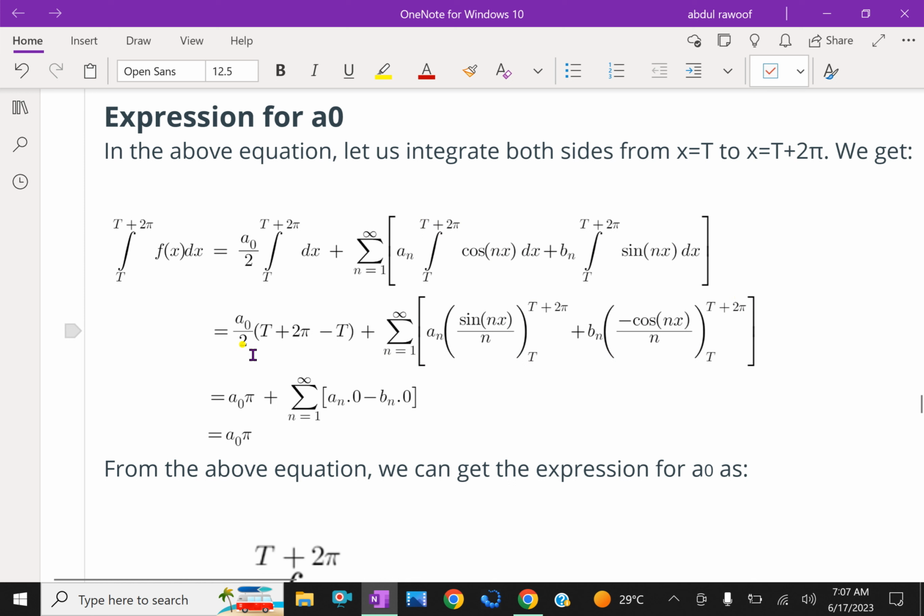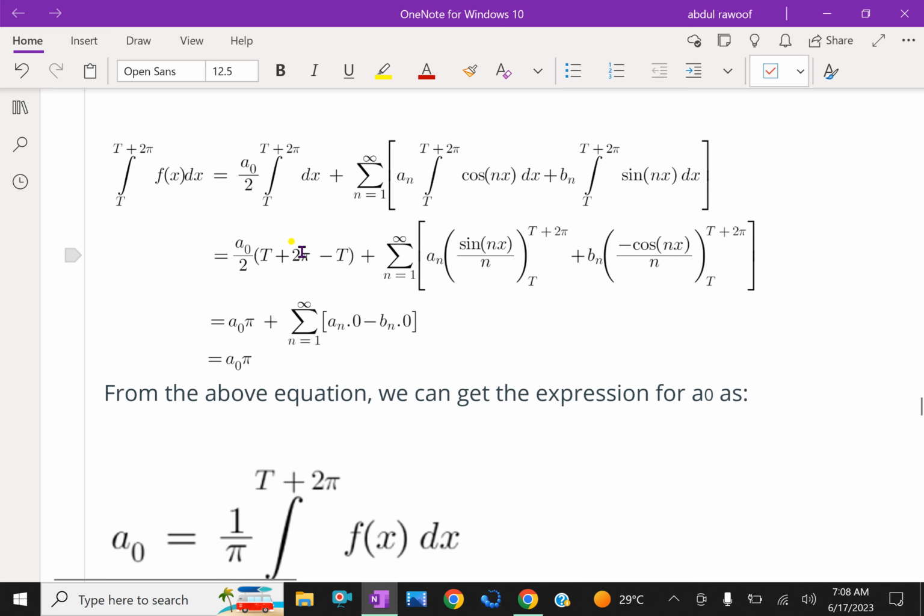Here we simplify this. This is a0 by 2 times 2 pi, so the 2 and 2 cancel, giving a0 pi, plus sigma n equal to 1 to infinity. If we use the limits t to t plus 2 pi and simplify, this part is 0 and this part is also 0, so we have an into 0 and bn into 0, and that is equal to a0 pi.